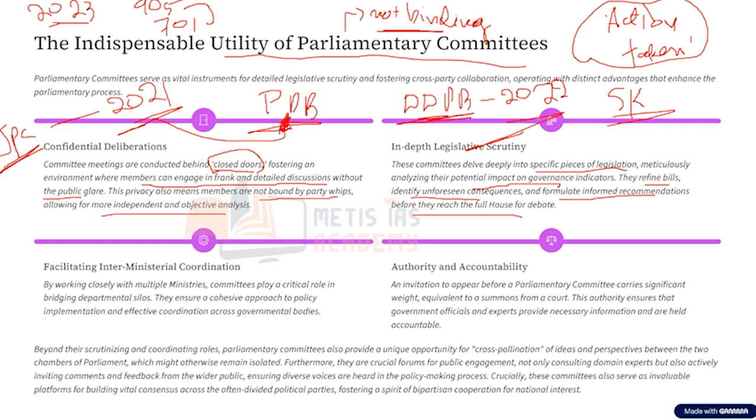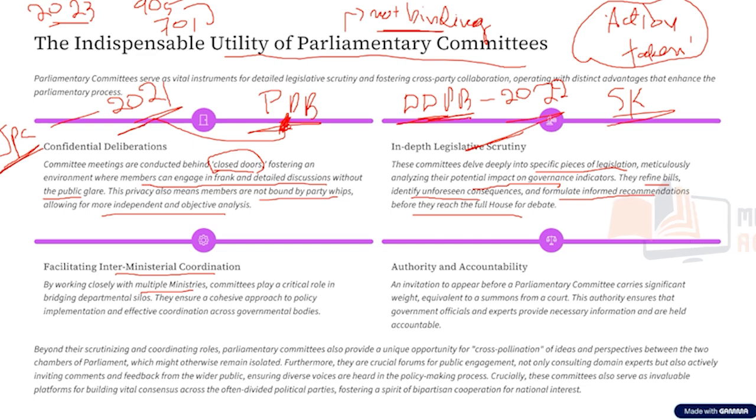Now, not just that, these committees actually work closely with multiple ministries. For example, we took the example of the surrogacy bill, right? When a surrogacy bill has to be decided, the Ministry of Health has to be there, the Ministry of Women and Child Development has to be there. So these committees have to work with multiple ministries, and they facilitate what we call interministerial coordination.